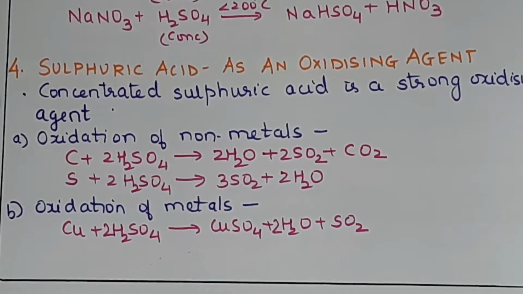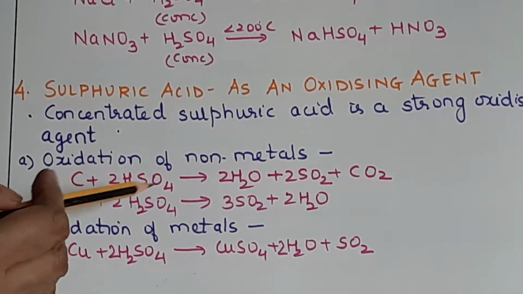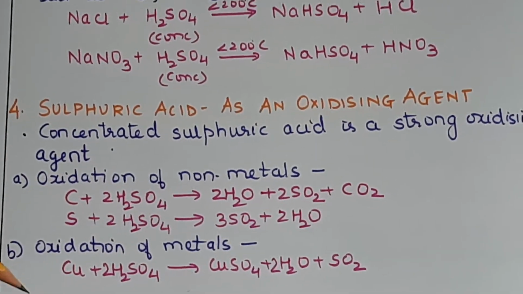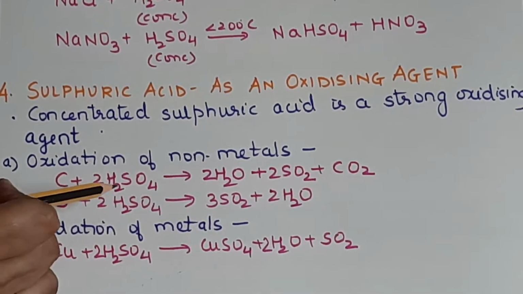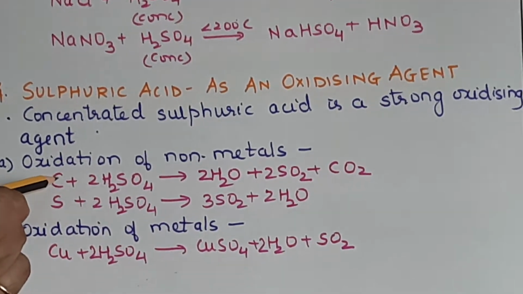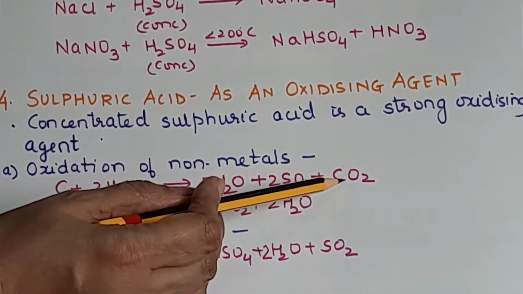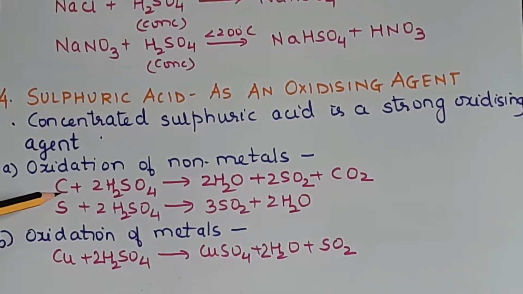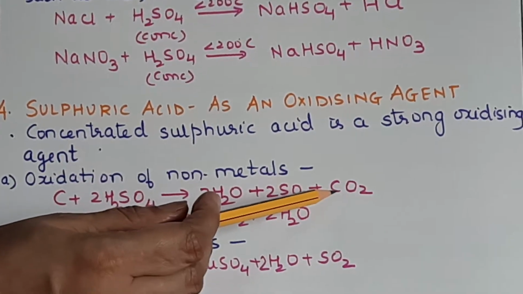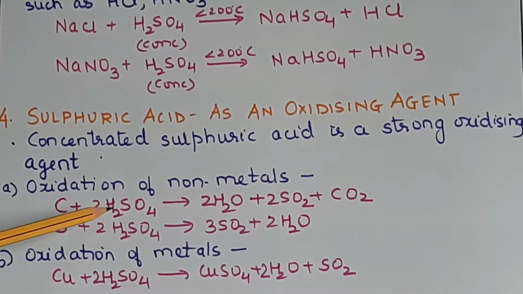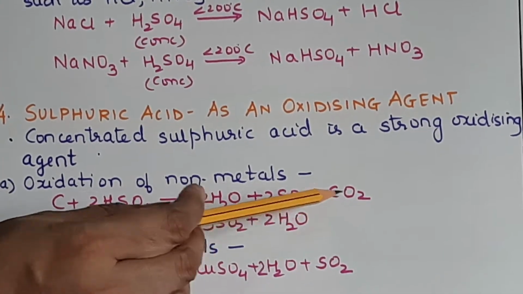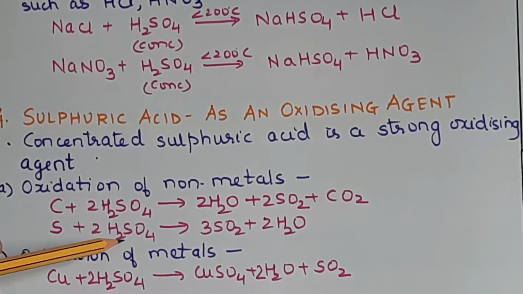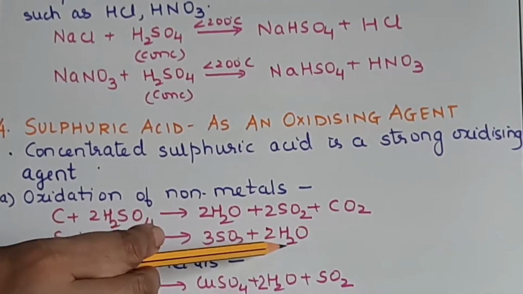Yes, when you are reacting with sulfuric acid in situ, meaning in the reaction itself, the sulfuric acid will produce nascent oxygen, and that will oxidize the carbon to carbon dioxide. So the oxidized product here is carbon getting oxidized to carbon dioxide. Okay, so C plus 2 H2SO4 giving you 2 H2O plus 2 SO2 plus CO2, S plus 2 H2SO4 giving you 3 SO2 plus 2 H2O.